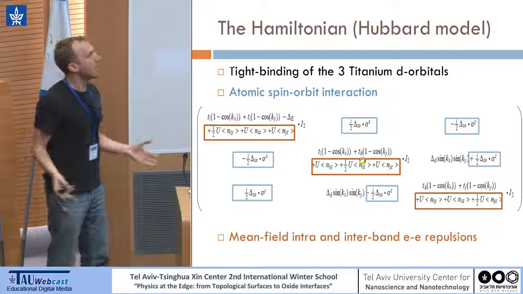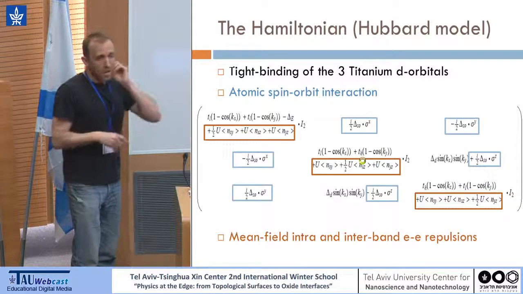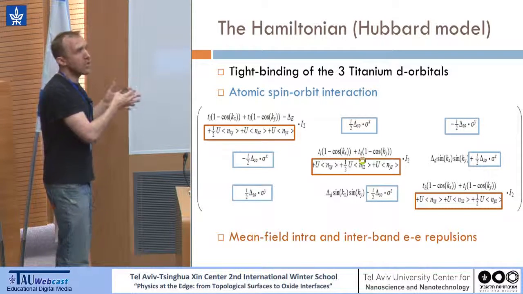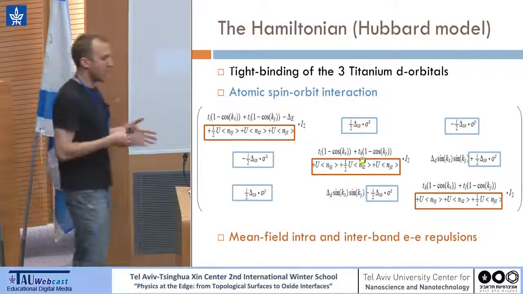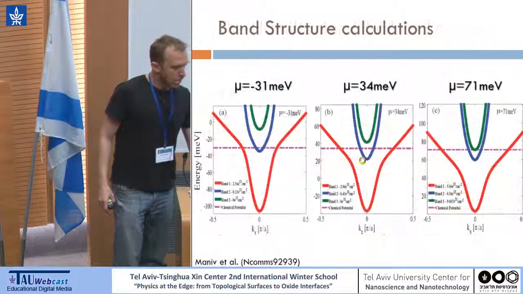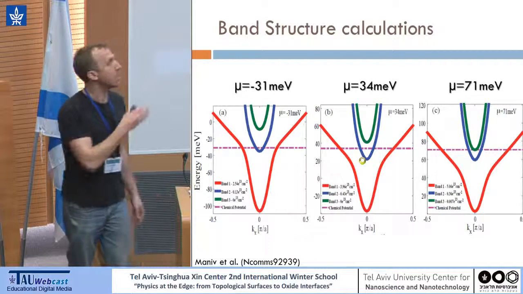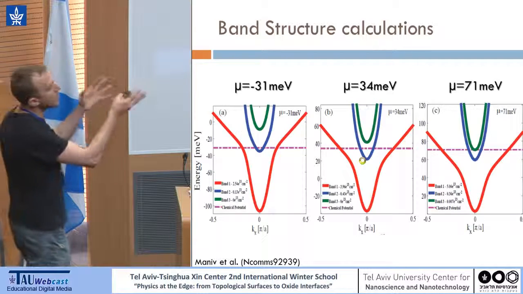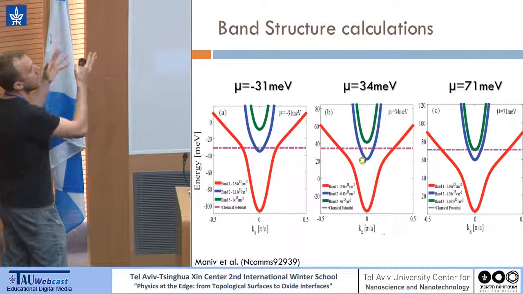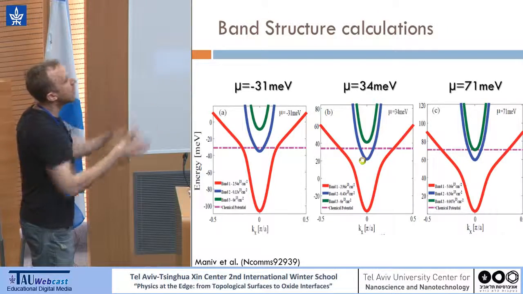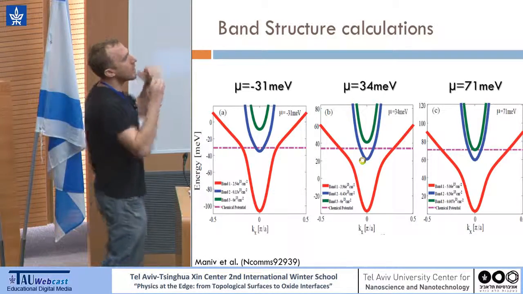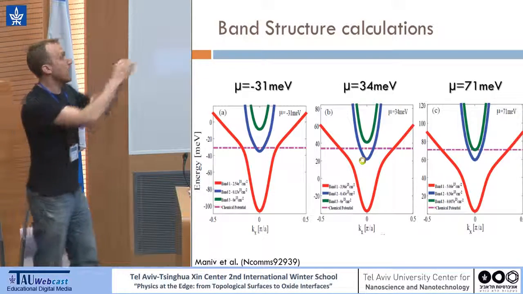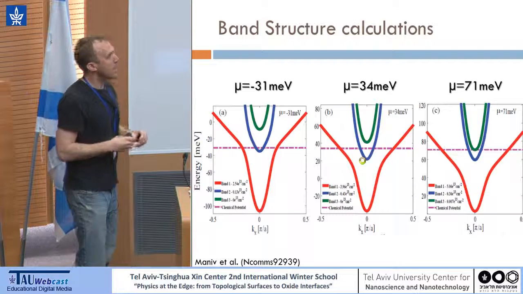Now all there is to do is to solve this Hamiltonian self-consistently for each chemical potential, and plot the band structure for each chemical potential. This is an example for three different chemical potentials. If you look closely, the band structure is changing between low and high chemical potential. After you get the band structure for each chemical potential, you can sum up the places for electrons in the band structure and get the carrier density.